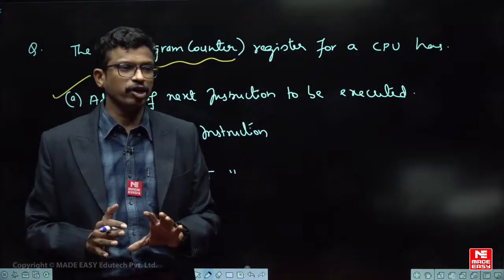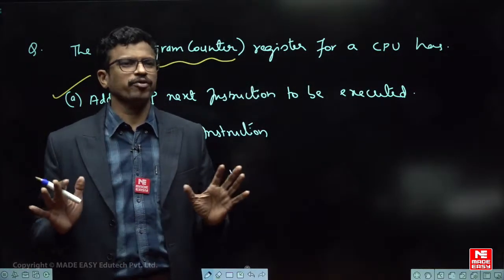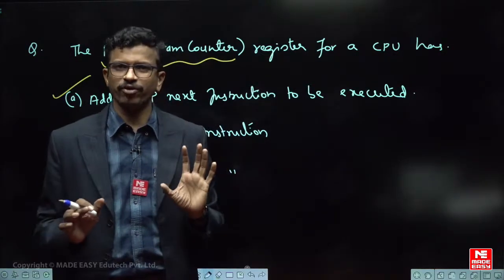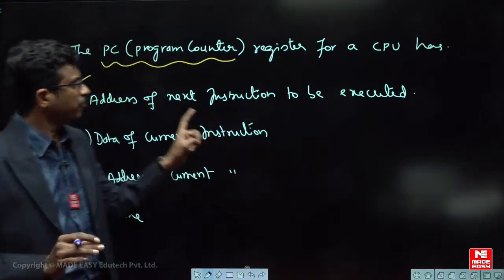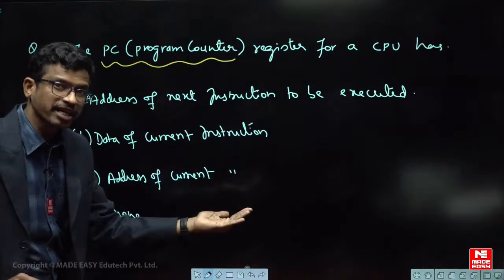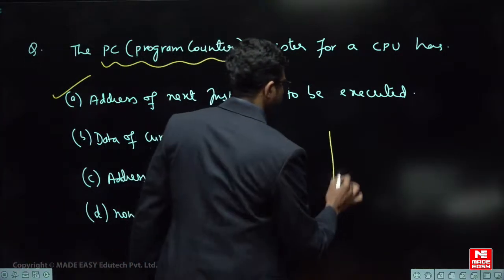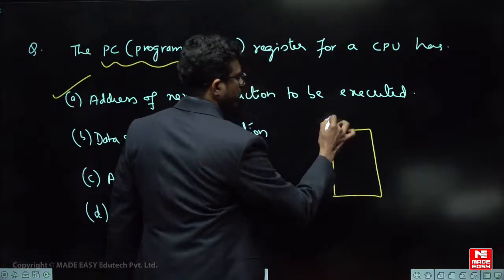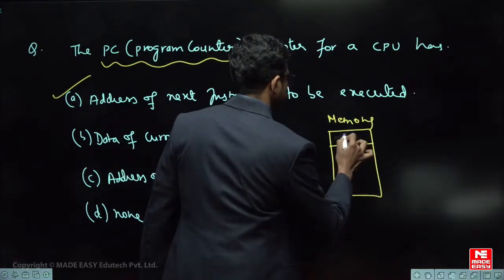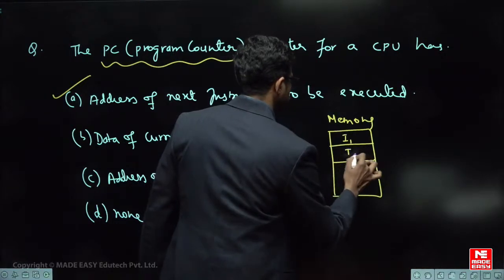If you do not know the basics and have simply mugged up "program counter contains address of next instruction", when the question twists you will not be able to write. So the definition says it contains the address of the next instruction only, but observe carefully how the questions can be given. For example, there is an instruction in memory. Instruction 1 is there, instruction 2 is there, right?